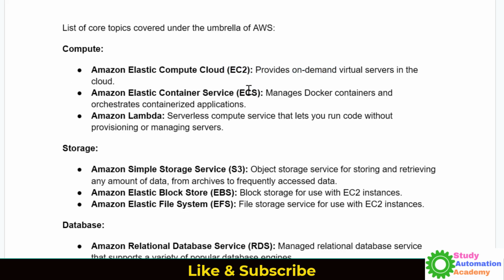Then we have ECS, which manages Docker containers and orchestrates container services. Let's say you have created your application in Node.js or Spring Boot and you want to deploy it. Then you can choose the ECS service to deploy your application, to make it available and scale automatically. In that case, you should choose ECS.